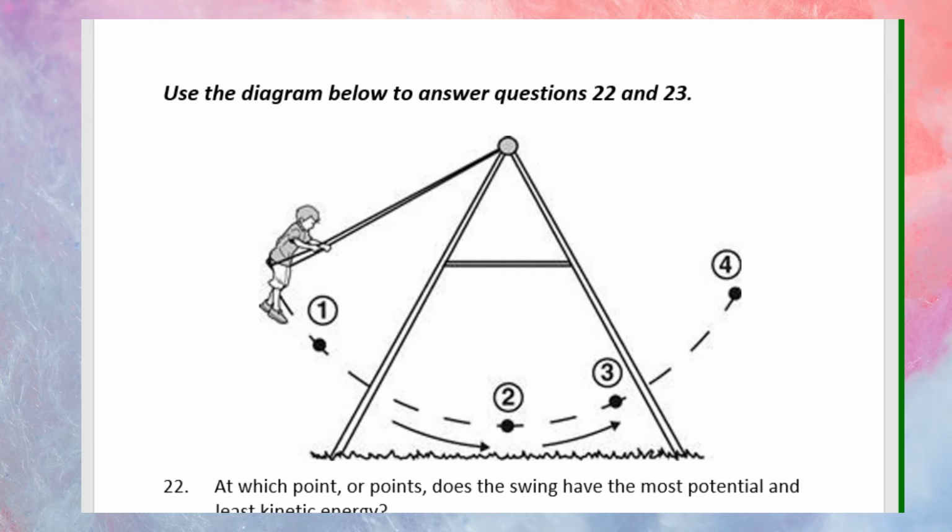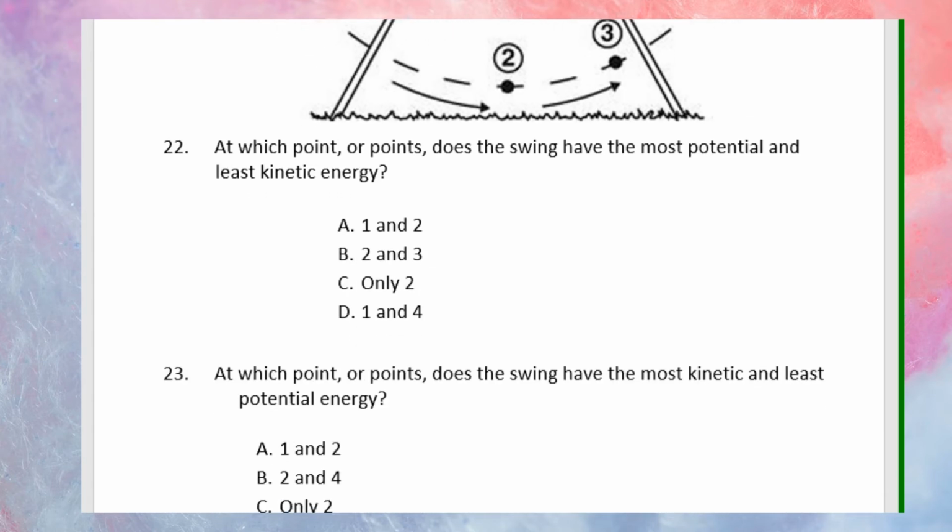Use the diagram below to answer questions 22 and 23. Question number 22. At which point, or points, does the swing have the most potential and least kinetic energy? Answer choice A, 1 and 2. B, 2 and 3. C, only 2. D, 1 and 4.